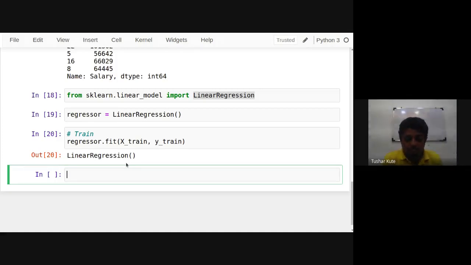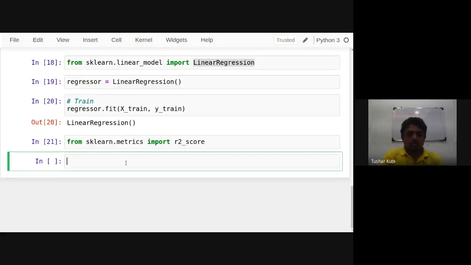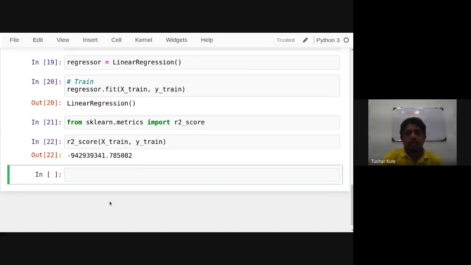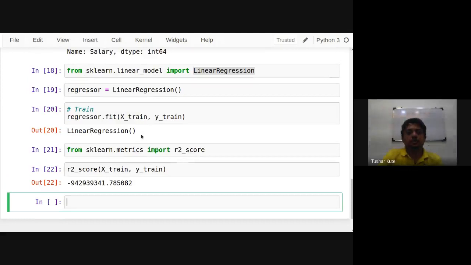We have created the object, and now we can check how much accuracy, how much R square error is present inside it. Inside the metrics, there's a function called R2 score, which I can use. Let's use R2 score for X train, Y train. Just a minute, something is missing here.